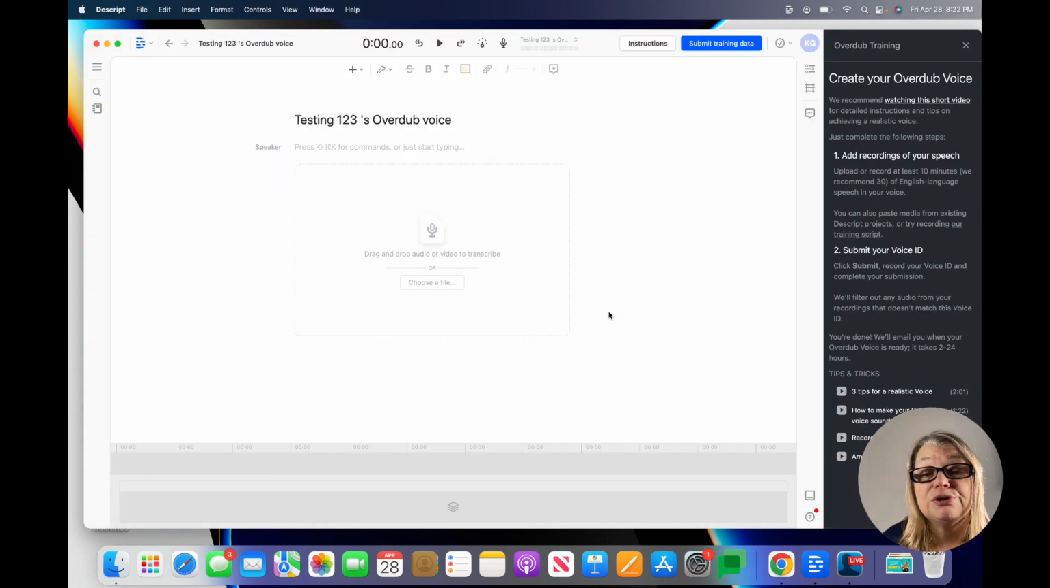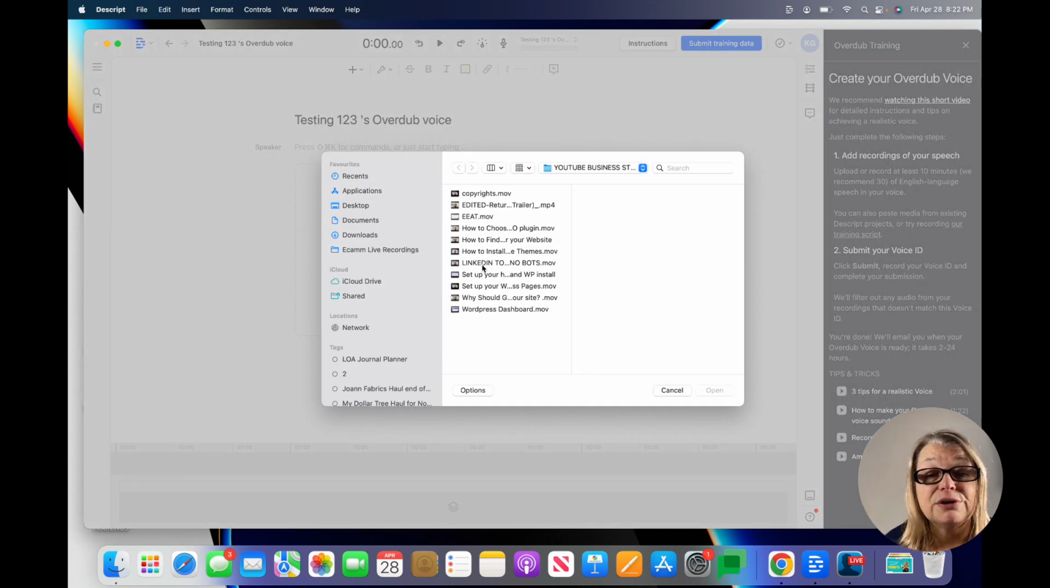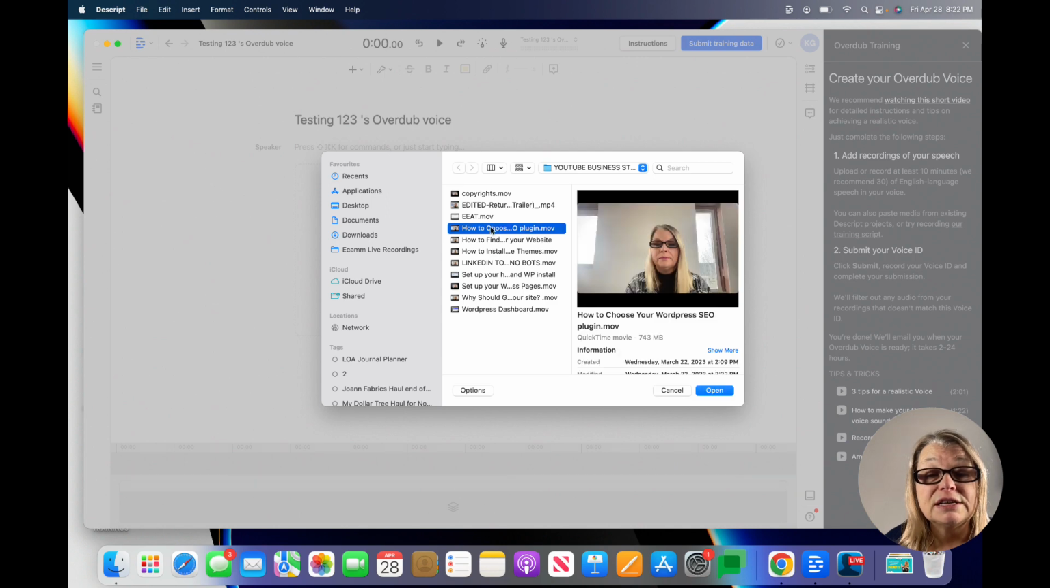And then what you're going to do is go grab an audio file that you have that's at least 30 minutes long, or you're going to go and get a video that you can transcribe. I don't have an audio file here, so I'm going to click on choose file, and I'll just go to one of these. I'll just choose this one. Let's see how long this is. It might not be long enough.